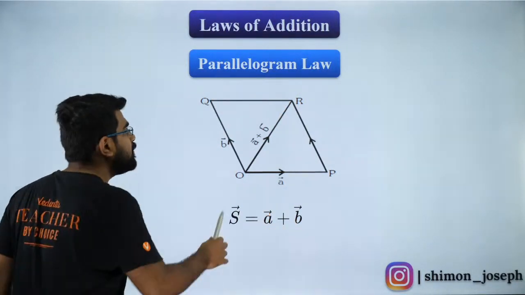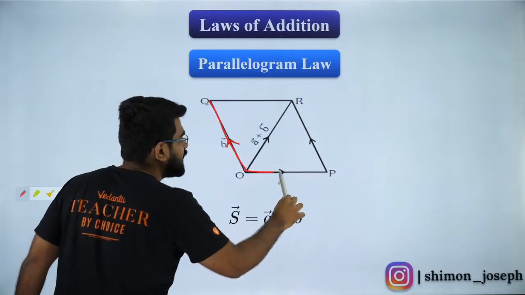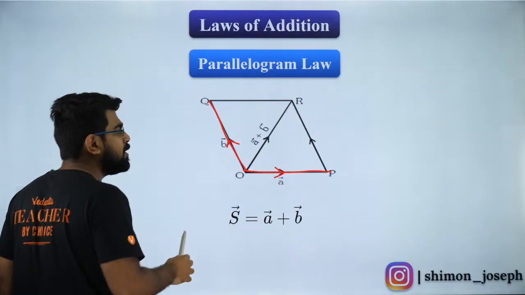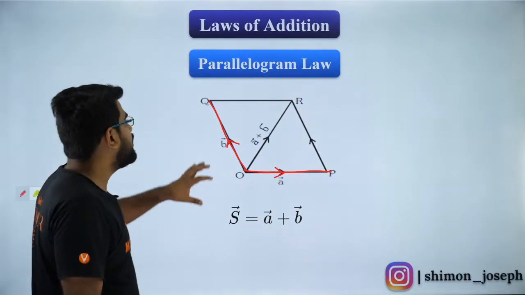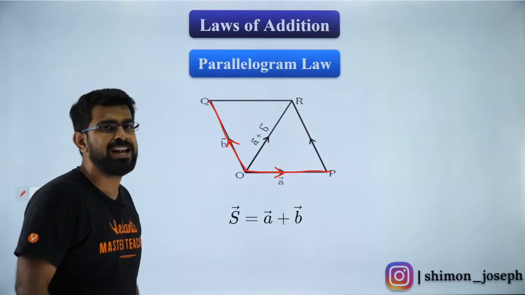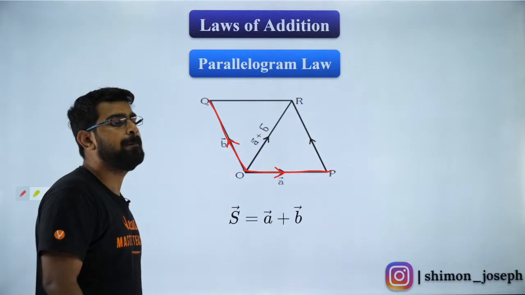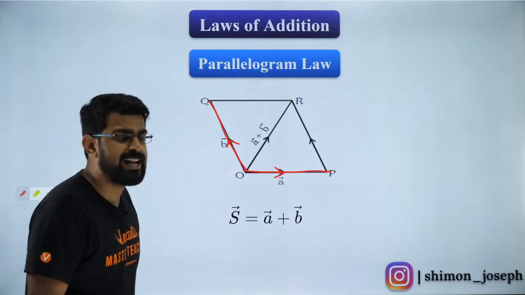It says that if 2 adjacent sides of a parallelogram are represented by your A vector and B vector, then what can I say? Can you tell me?